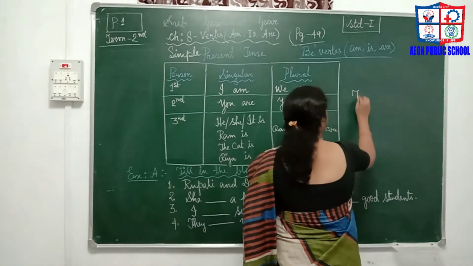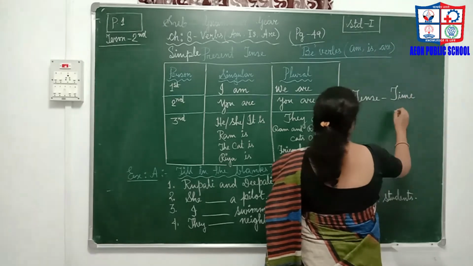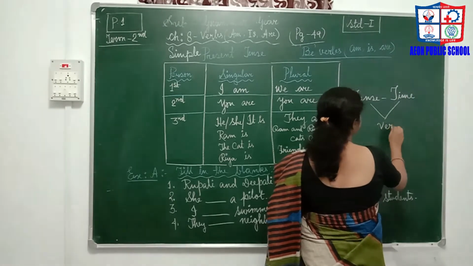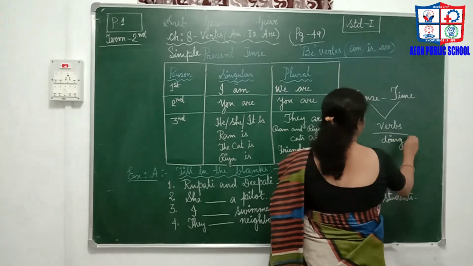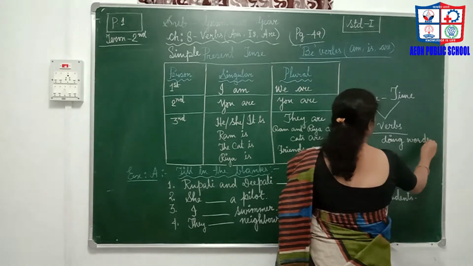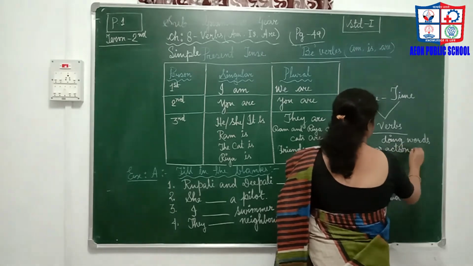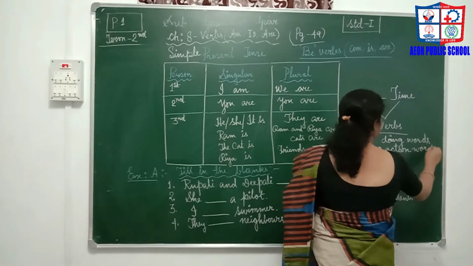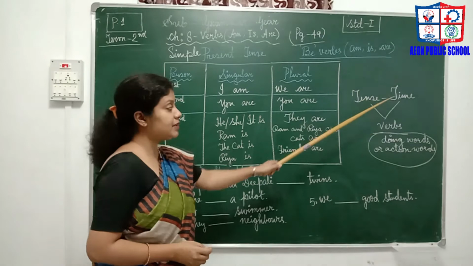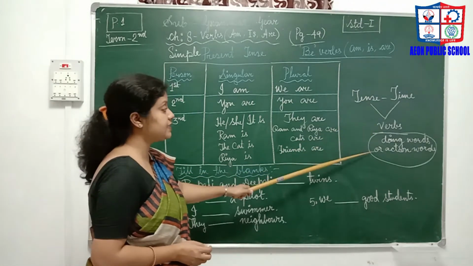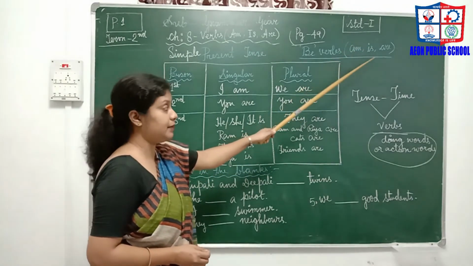So we know that tense means time, and time is all related to verbs. They are doing words, or action words. So tense means time, and time is related to your work. When it is in the present tense, meaning it is related to today's action, then we use am, is, are.